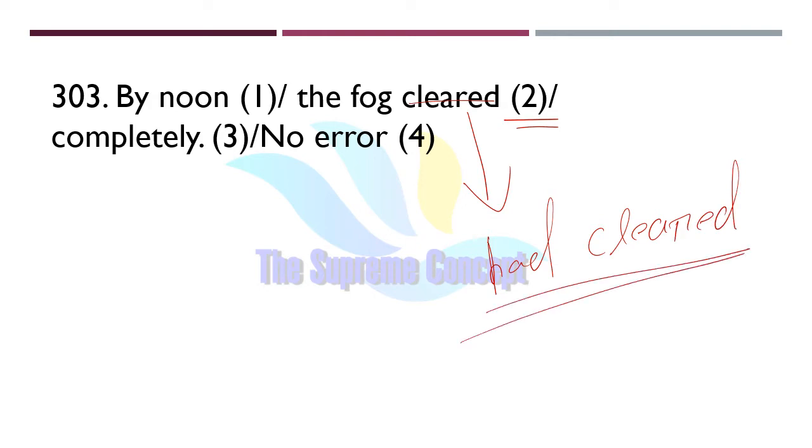So had cleared, why so? Because by noon the fog had cleared completely. That means here we are saying that the action occurred in the past, a long time ago. That is why we will use past perfect tense here.